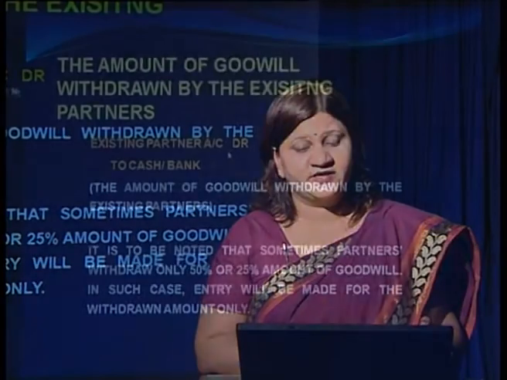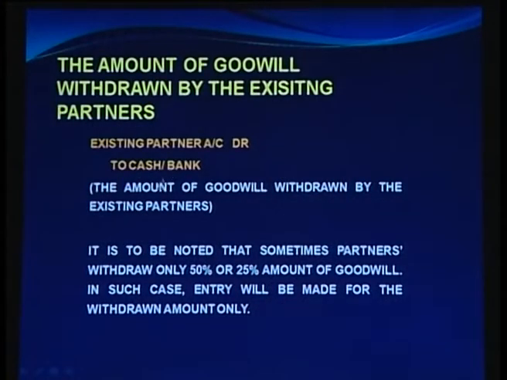So, here the journal entry is: existing partners' accounts debit to cash or bank. The narration we are going to write is: amount of goodwill withdrawn by the existing partners. It is to be noted that sometimes partners withdraw only 50% or 25% of the amount of goodwill. In such cases, the entry will be made for the withdrawn amount only.